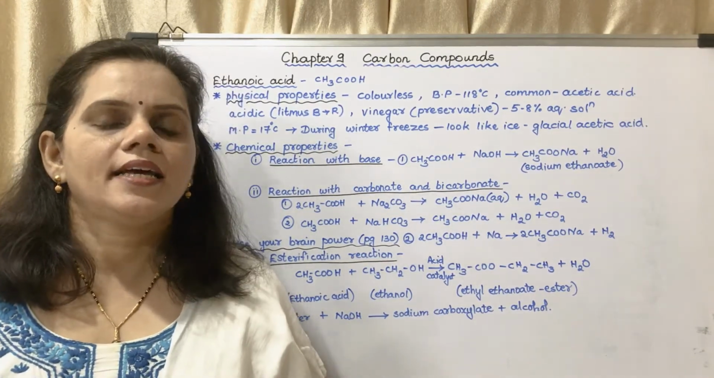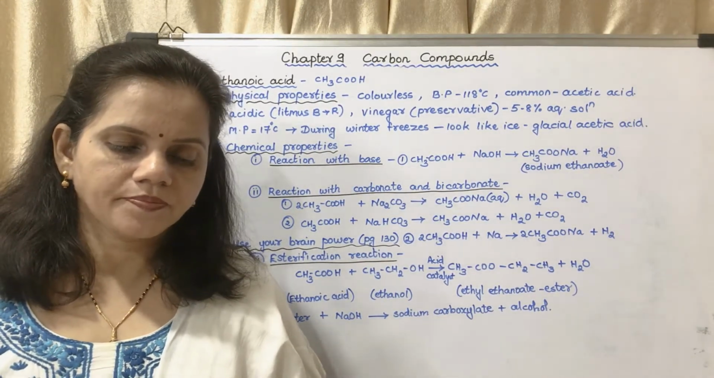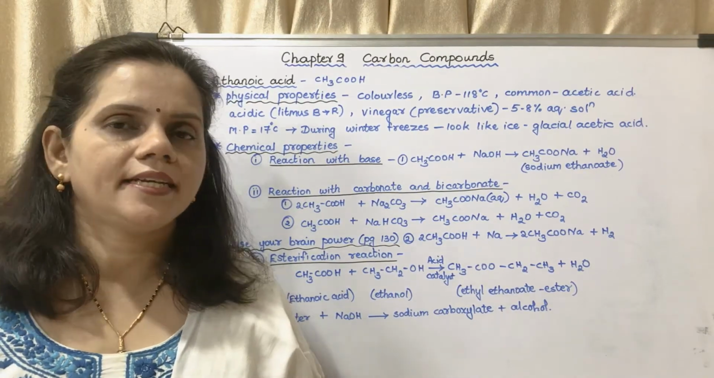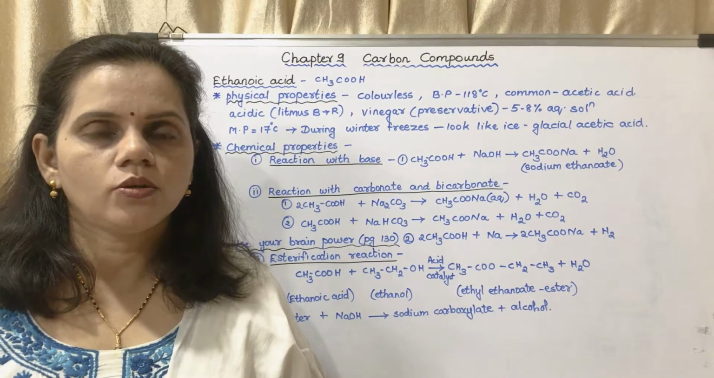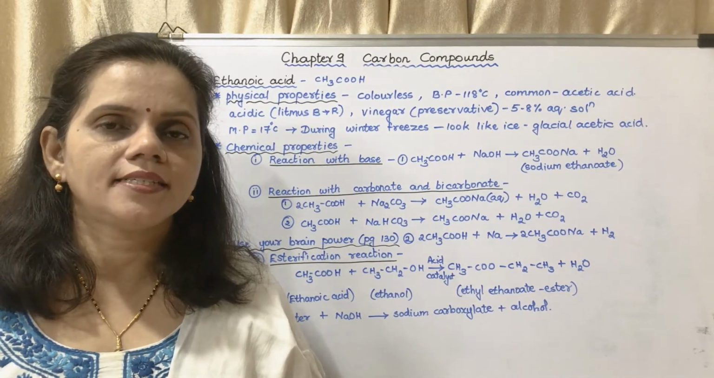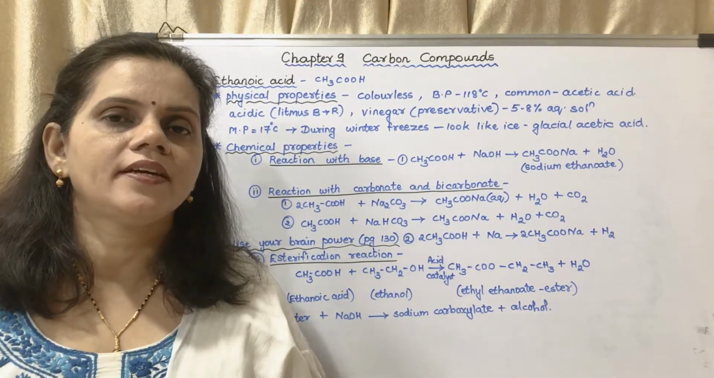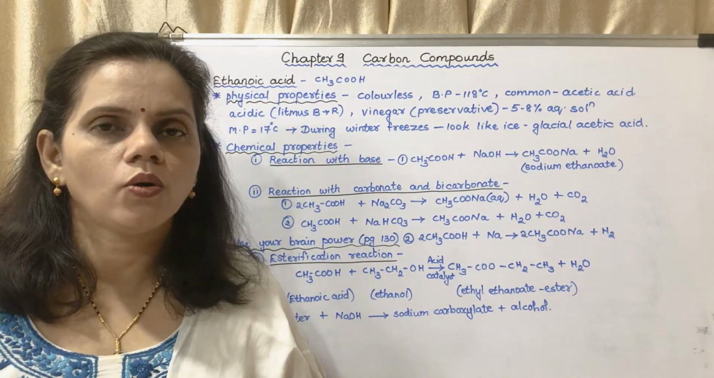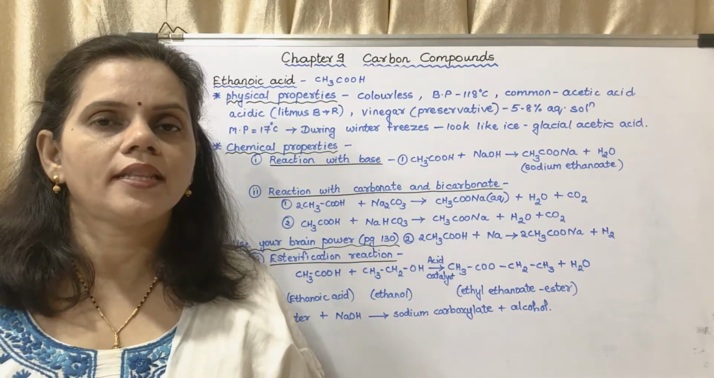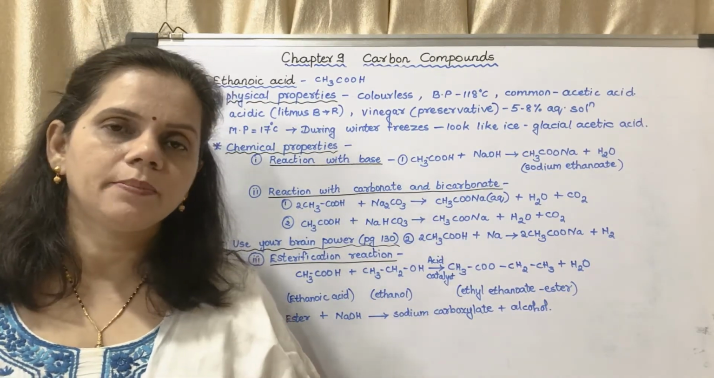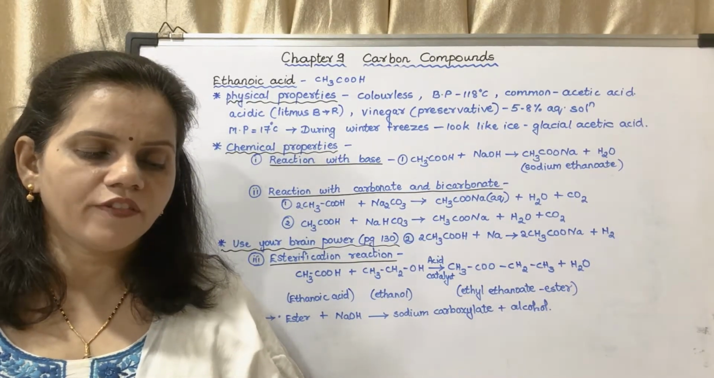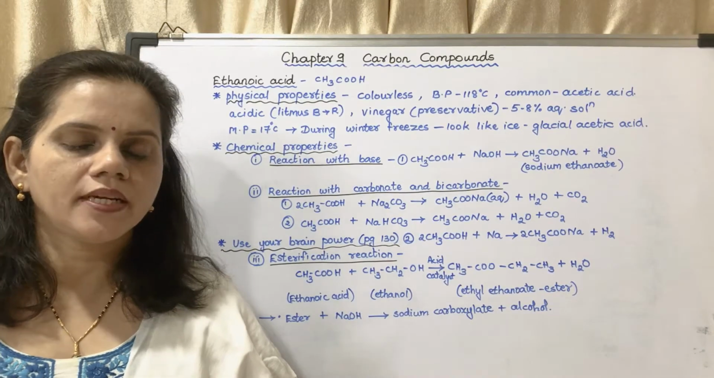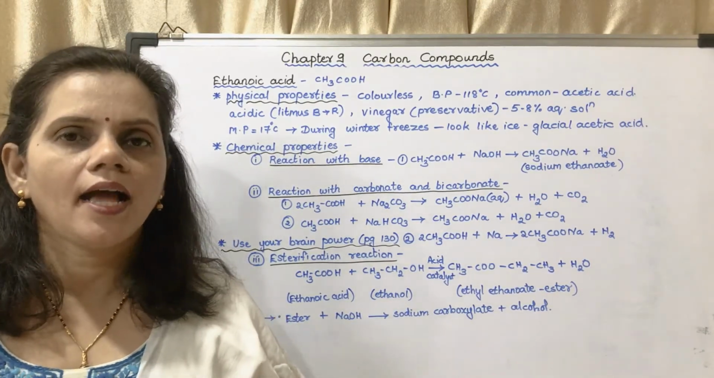Next is esterification reaction. Now we had studied about the functional group esters earlier. So what is ester? Ester is a carbon compound which is having a functional group COO in the middle. How can it be prepared? Substances having ester as the functional group are formed by reaction between carboxylic acid and an alcohol.